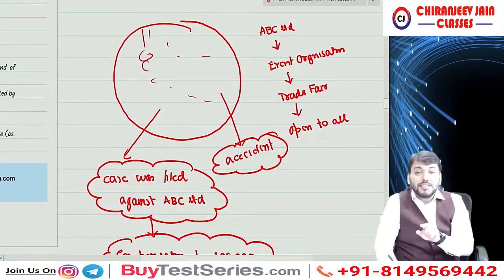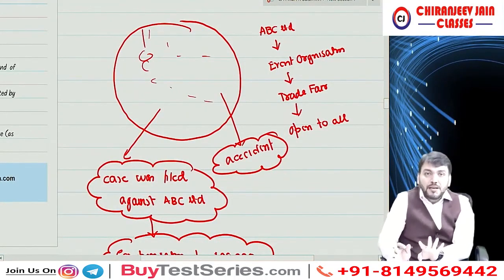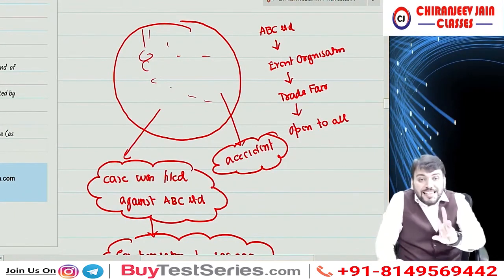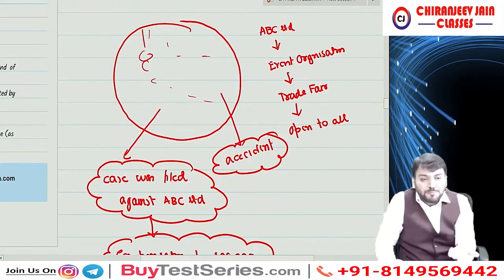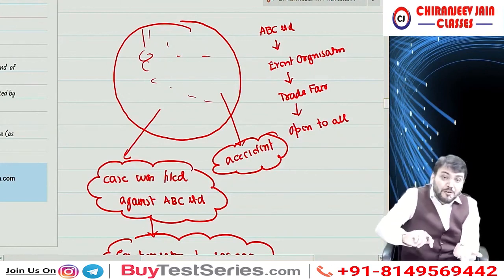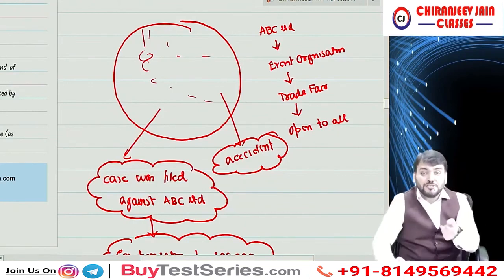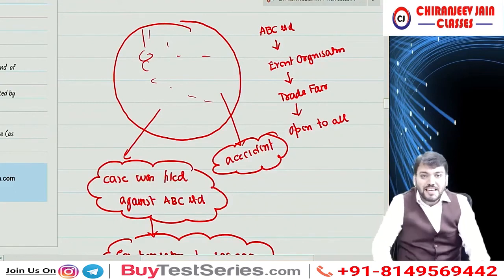But what ABC Limited said is that of course the compensation is payable, but right now on 31st March, we don't know the identity, means we don't know to whom we need to pay. The identity of deceased or injured person will be known only once the case is decided.